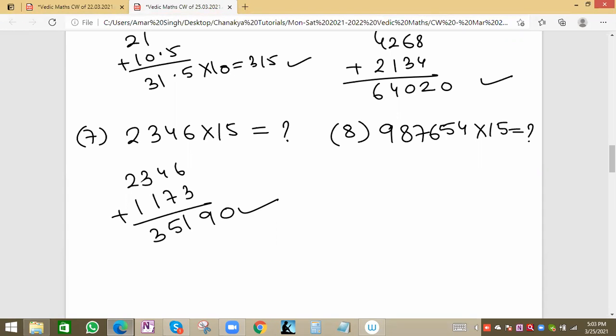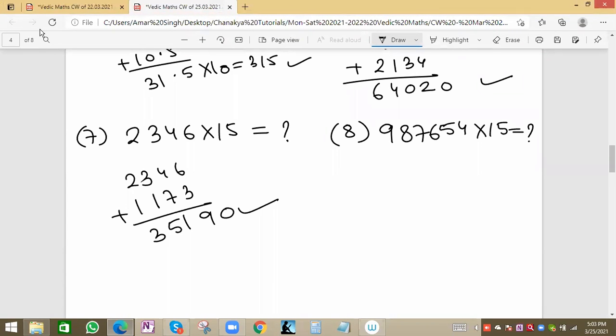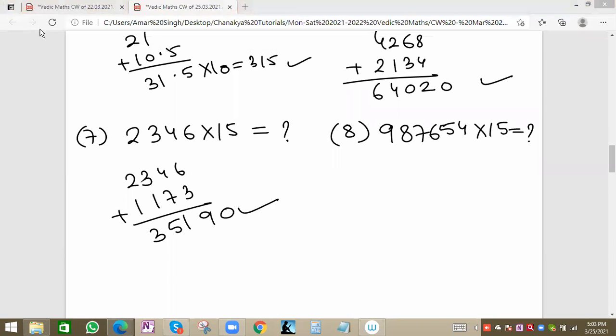I got an answer from Hemant. 987654 into 15: 148148. Correct, Hemant. Your answer is right. Another answer is also right. Abhinav, please try once again. Abhinav, please verify your answer. Pratibha, right answer. Pershan, Chanchal, correct. Both of you are correct.